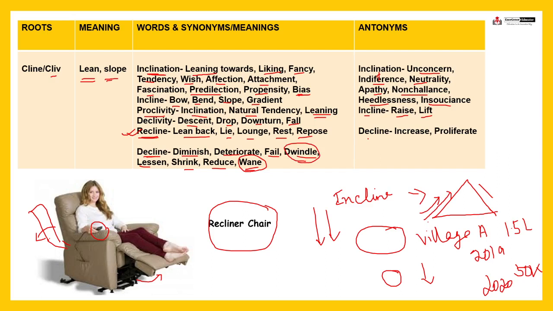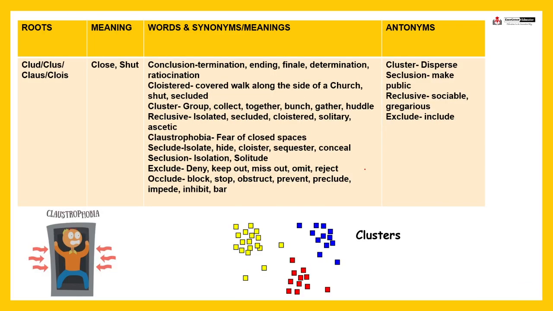Now just the opposite of decline is increase, proliferate. Proliferate, very important word, proliferate means increase. Just the opposite of decrease is increase, we all know, and decline means decrease, and opposite of decline will be increase or proliferate, right? Proliferate means to increase in number, to increase. Fine. Opposite of decline.